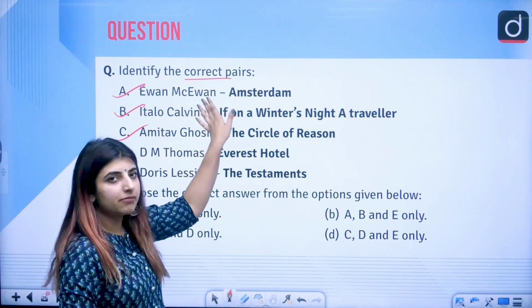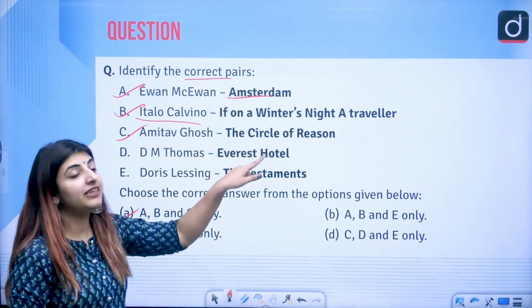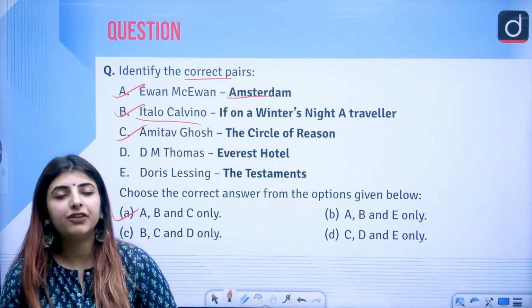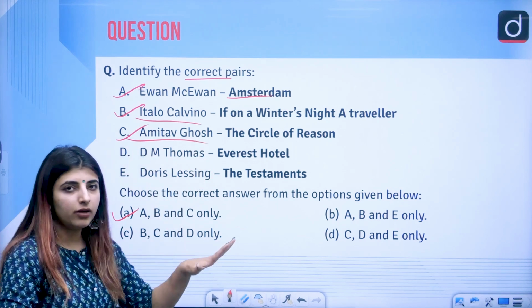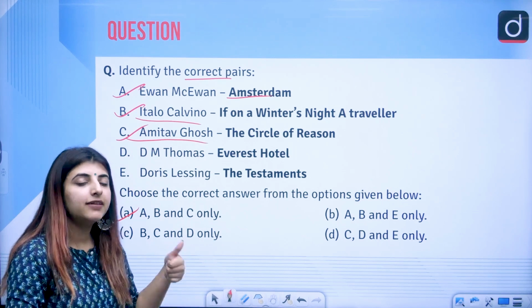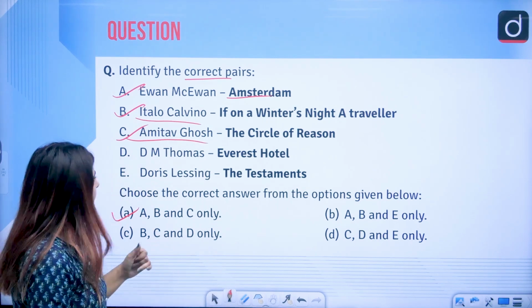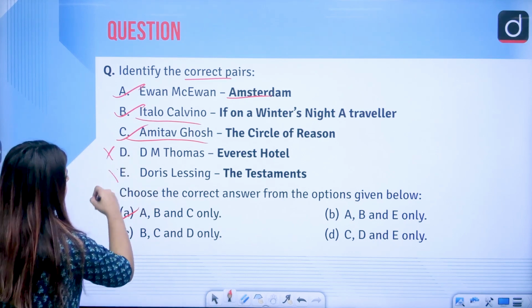Ian McEwan wrote Amsterdam, of course, he wrote that one. Italo Calvino, If on a Winter's Night a Traveller, a very prominent work which keeps on coming in the UGC NET examination. Amitav Ghosh, an important Indian writer. The Circle of Reason is a very important work, and so are others of his. Correct? D.M. Thomas, Everest Hotel, incorrect. Doris Lessing, The Testament.